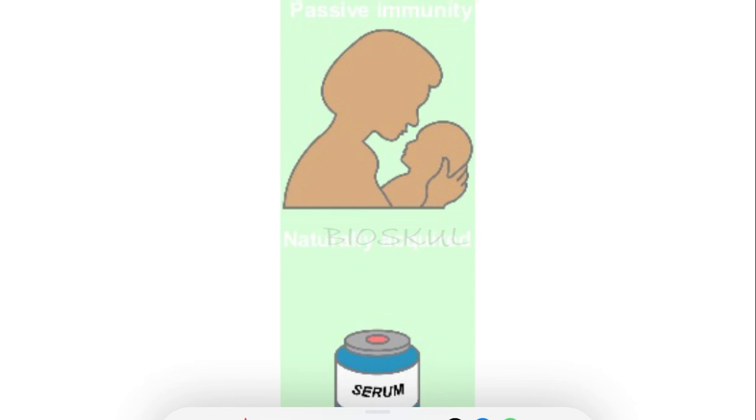Like active immunity, passive immunity also has two types. It may be natural, or it may be artificial. So it may be natural passive immunity or artificial passive immunity. First we will look into the example of natural passive immunity. Maternal immunity, which is transferred from the mother to the child, is known as natural passive immunity.